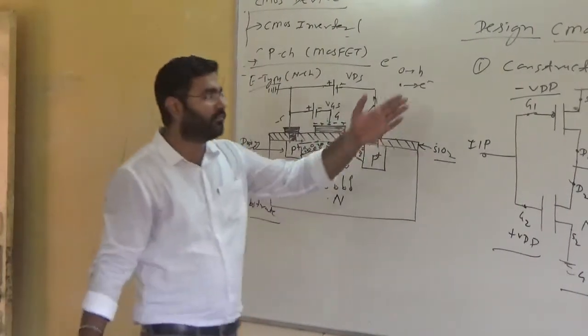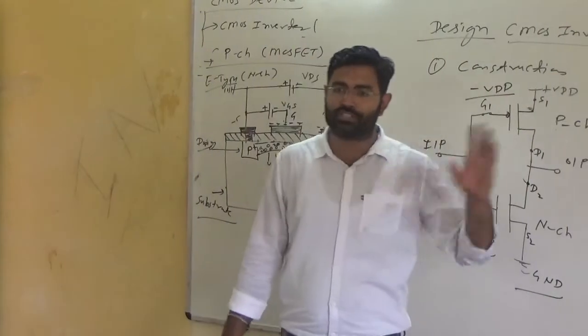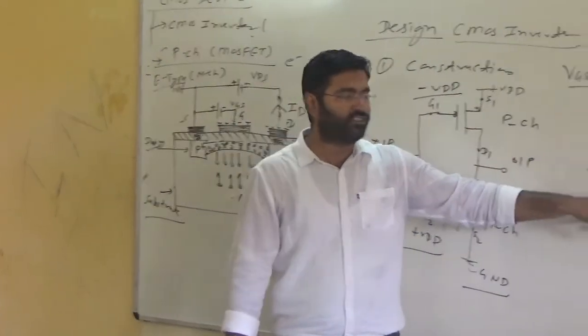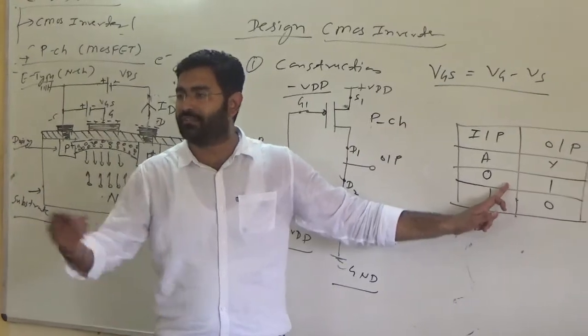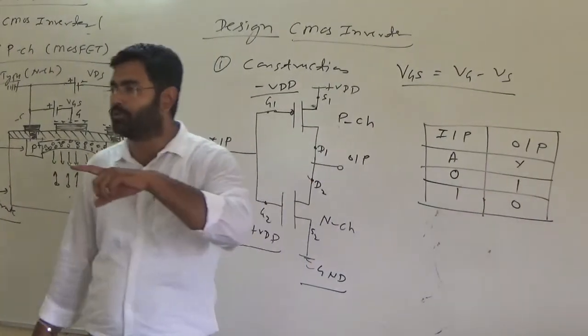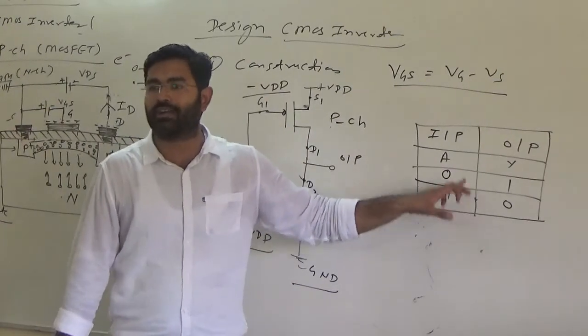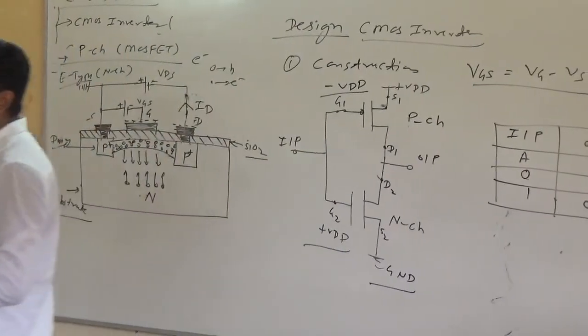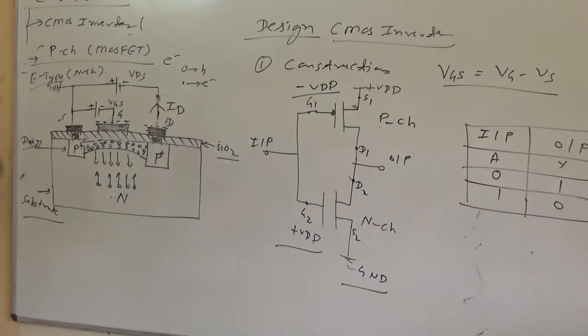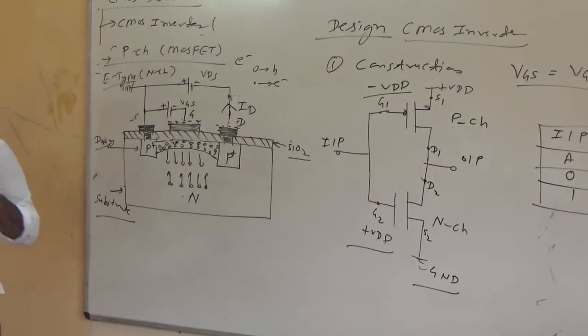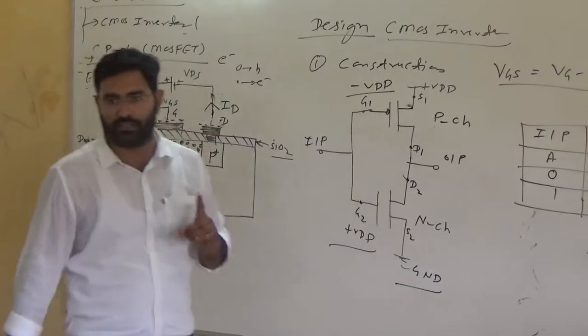So finally, we can conclude this topic: when we are giving logic 0, you are receiving logic 1 or high output. When we are giving logic 1 or high input, you are receiving logic 0 or low output. So this is the basic construction, working principle and everything about this topic, the CMOS inverter.